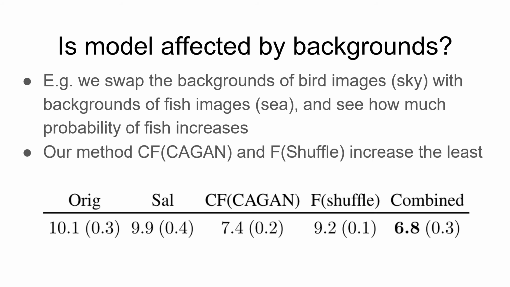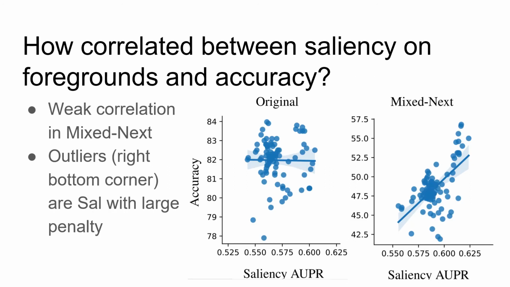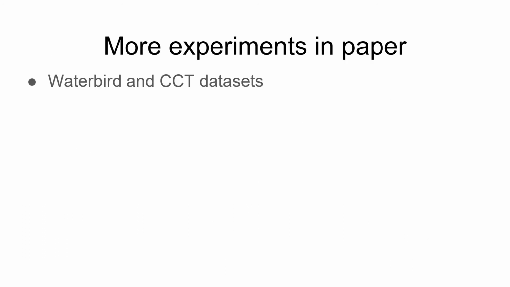Finally, we quantify how correlated saliency on foregrounds is with accuracy. In the original test set, we see there's no correlation, which makes sense since you can get high accuracy by just focusing on backgrounds alone. In MixNext, we find there's a stronger correlation, but we still find some outliers that have high saliency focus but low accuracy. We show more experiments in our paper.